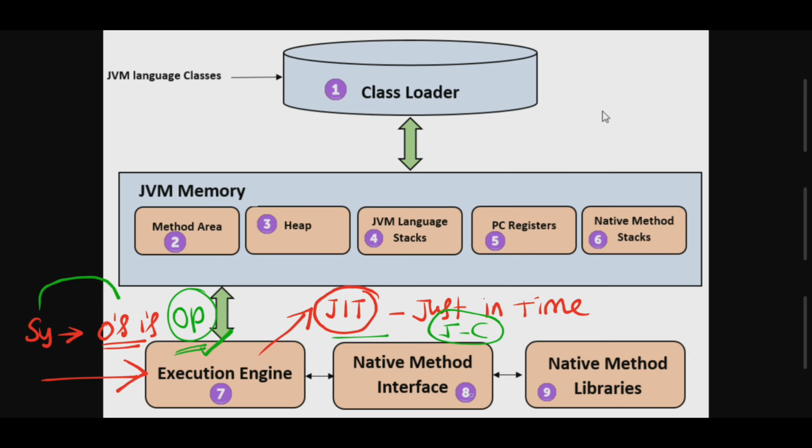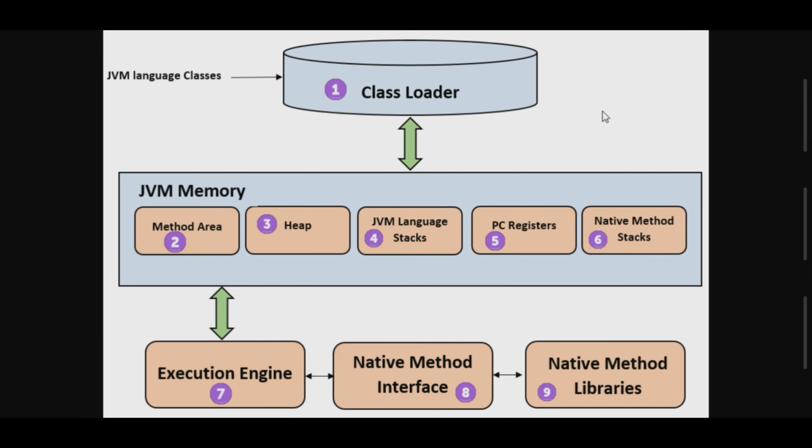Okay, so let us talk about the 8th and 9th components. See here, this one is going to be connected with this, and this one is also going to be connected with this. The native method interface is a programming framework, and it allows Java code which is running in the JVM to call libraries.